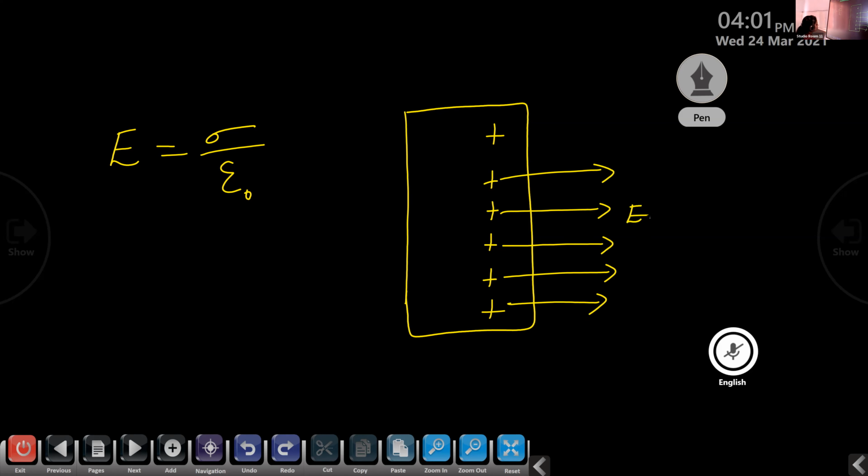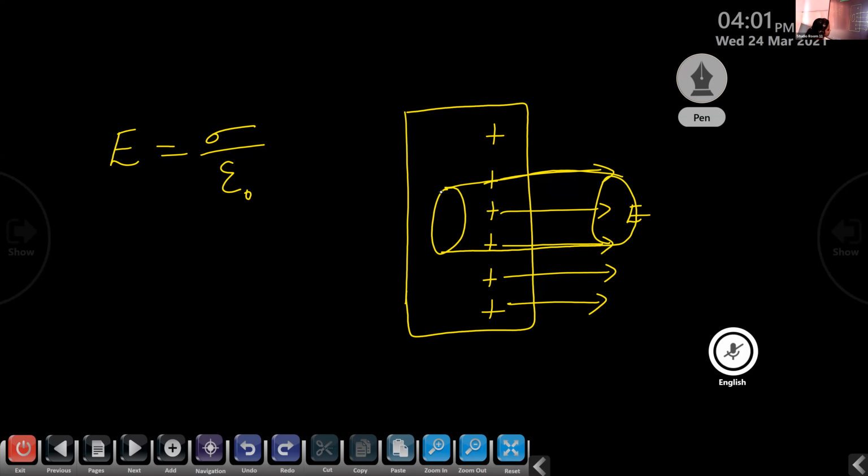And what is the special feature of this Gaussian surface? Is it an open or enclosed surface? Yes, Sania. Enclosed surface. Yes. So here we need to consider a Gaussian surface, and the Gaussian surface must be enclosed. So we consider a Gaussian surface that is enclosing these electric field lines.